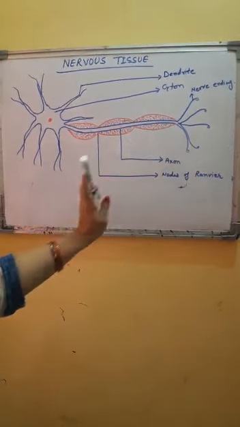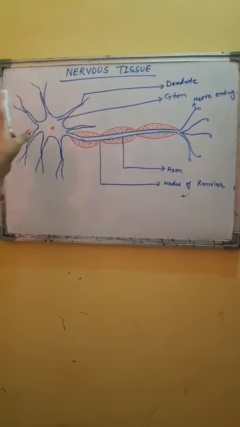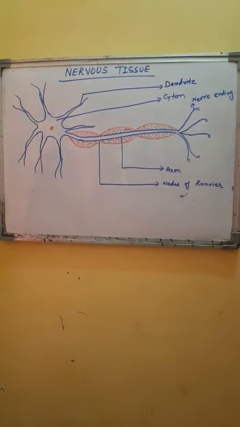The axon may be covered by myelin sheath. Such neurons are called myelinated neuron. These myelin sheaths have grooves, and this groove is called nodes of Ranvier. Some neurons may not have myelin sheath, and those are called non-myelinated neuron. So this is the structure of a typical neuron.